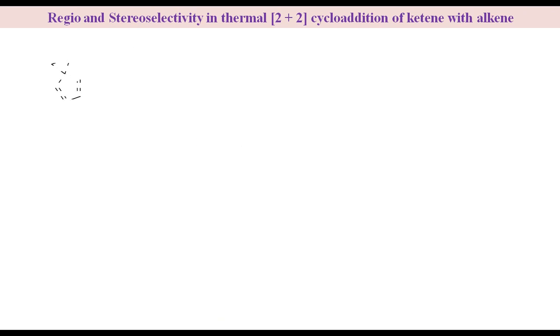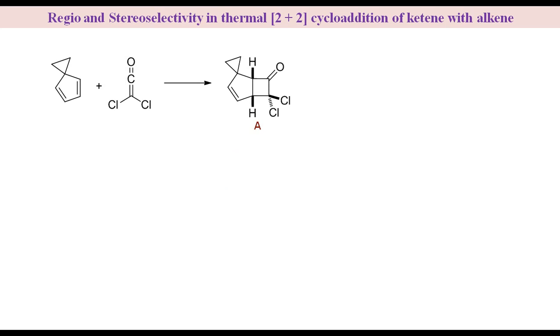Reaction of spirodiene with dichloroketene gives only A isomer. This is obtained by the attack of most nucleophilic carbon of diene on sp carbon of ketene. Isomer A after reaction with benzylamine gives amide product.